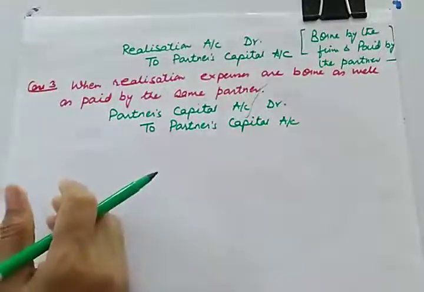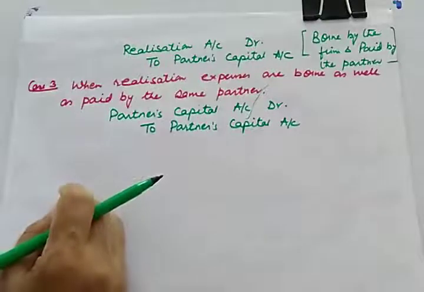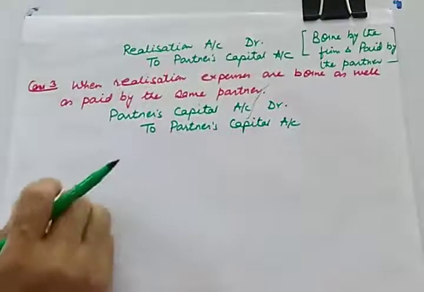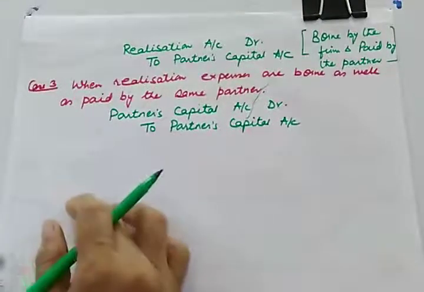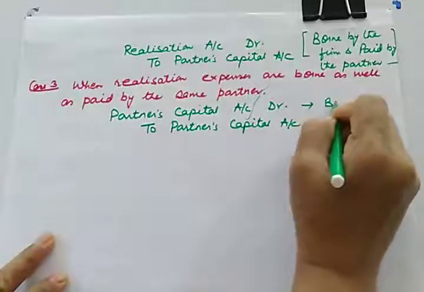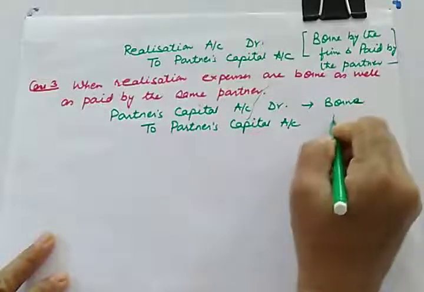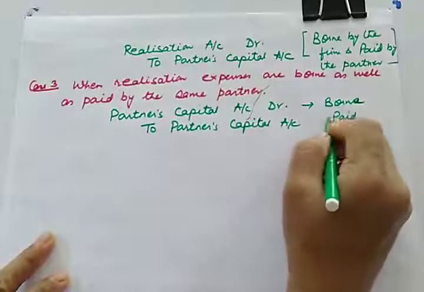We'll give debit to the same partner's capital account and credit to the same. Twice we'll be using the partner's capital. And why are we giving debit to partner's capital? Because it is borne by the partner as well as paid by the same partner.